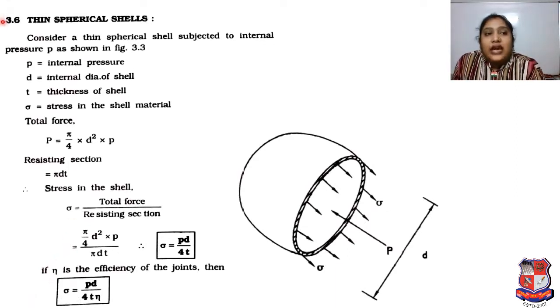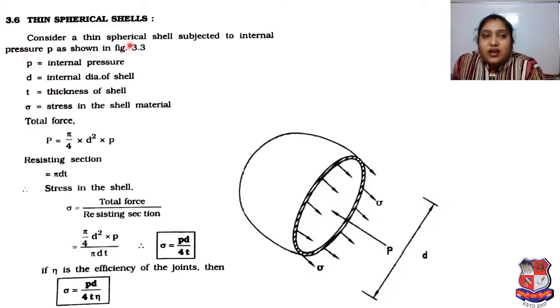Now we have to go for the thin spherical shell. Here we have the figure, and stresses are shown in the figure. This is the figure of a thin spherical shell, right? You can observe the stresses, the pressure P, and the diameter D is mentioned.